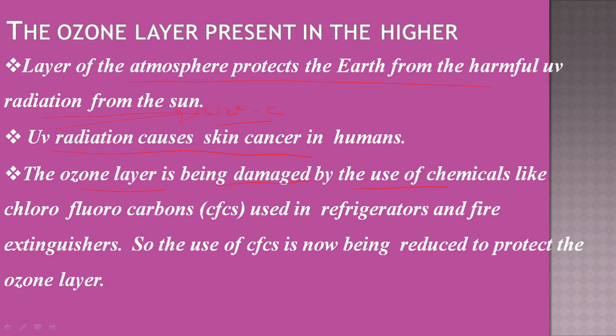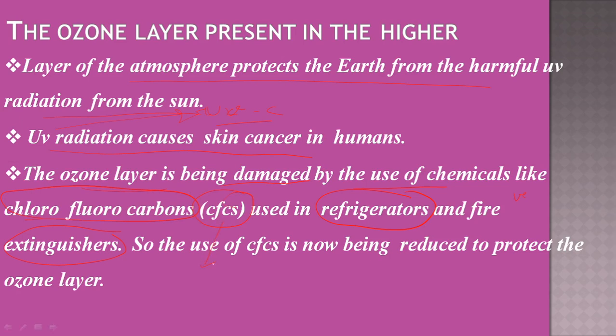What is actually happening? We are using different sources, like a refrigerator in our home. We are using fire extinguishers, which we know help to extinguish fires. We also use vehicles. All these produce chlorofluorocarbon, that is called CFC.